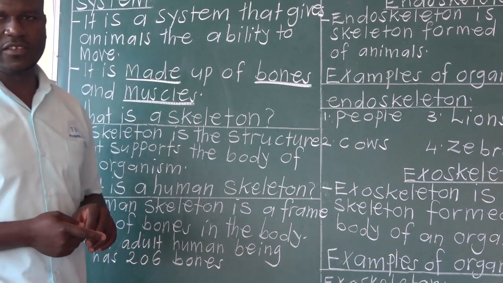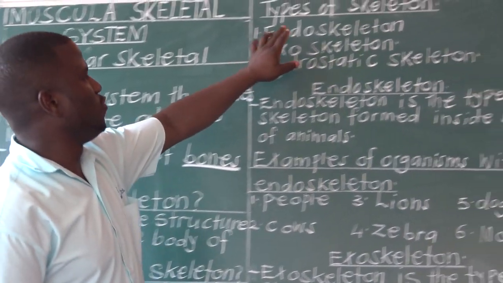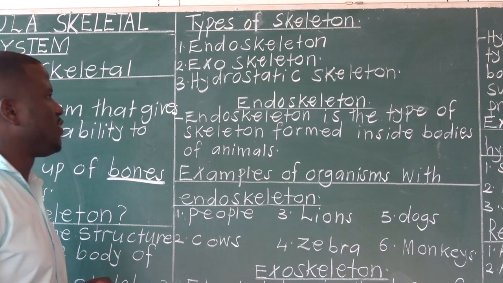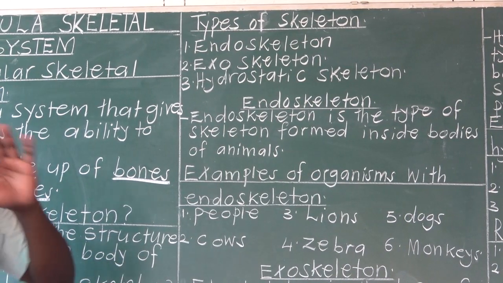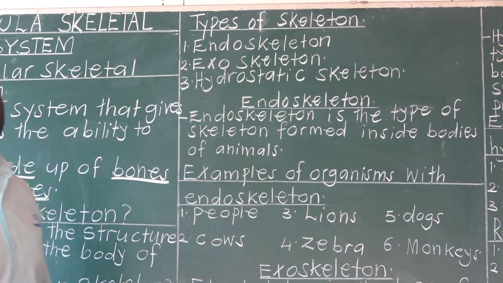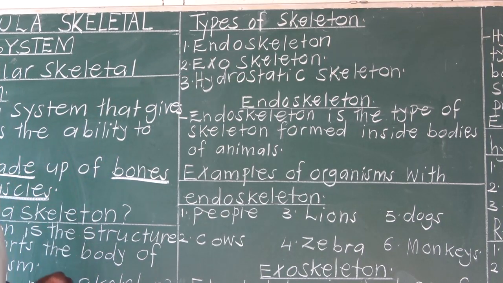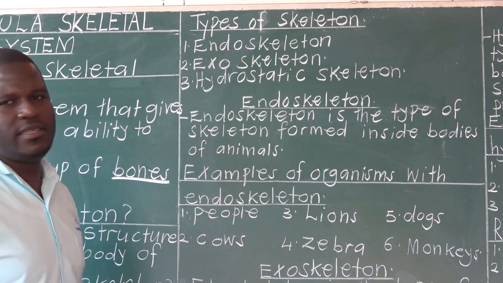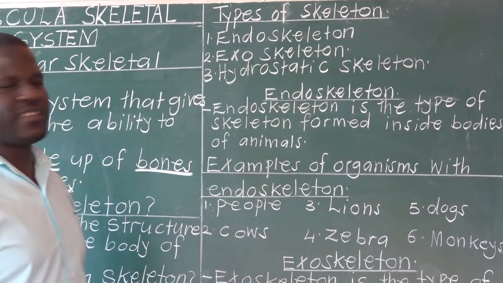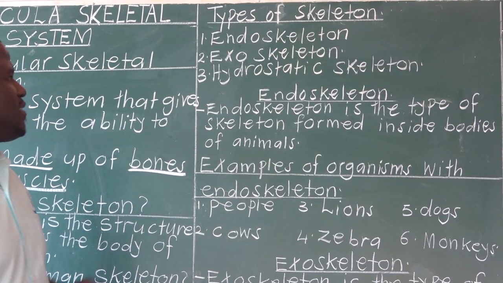Remember, we looked at what a skeleton is. We move to types of skeleton. We have three major types of skeleton. One, endoskeleton. The word endo means inside. Two, exoskeleton.